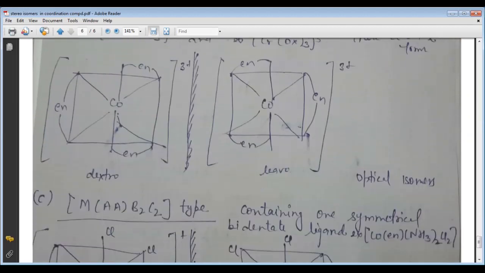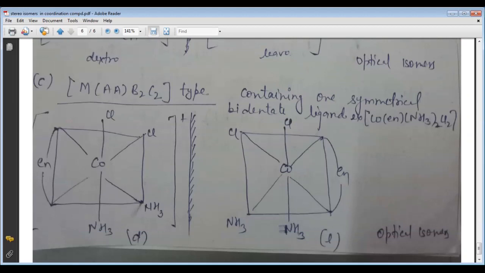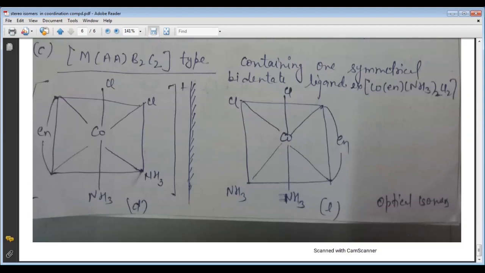So again it is an optically active compound. Now the third type is MAA-B2C2, with a symmetrical bidentate ligand, and this compound also shows optical isomerism.